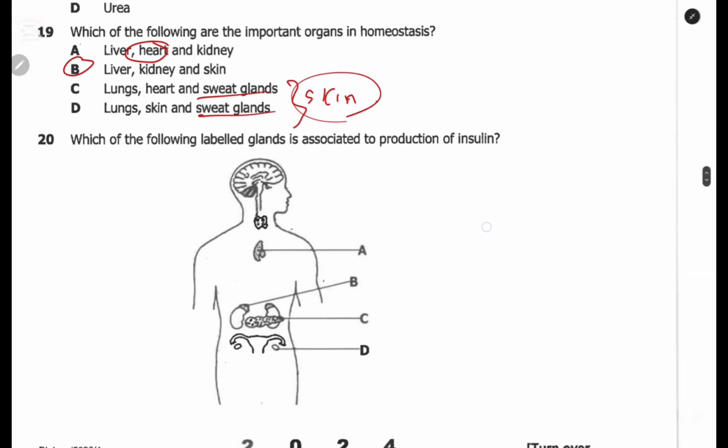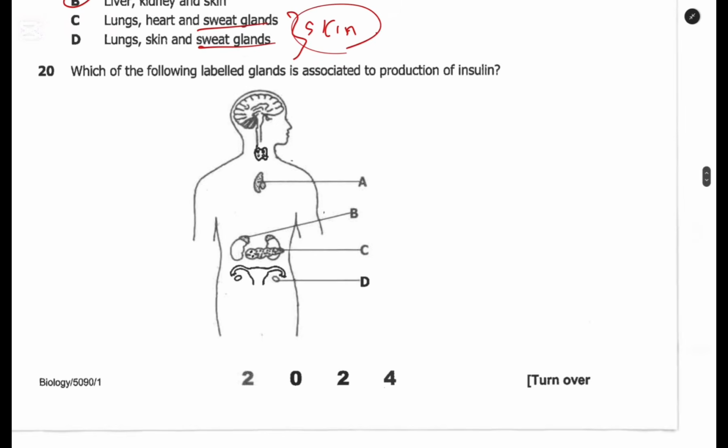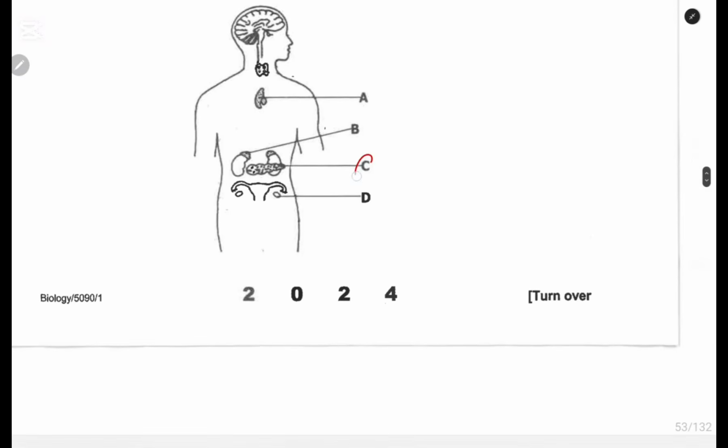Question 20, which of the labeled glands is associated with the production of insulin? No doubt it is the pancreas, which is C. What gland is this? What gland is this? So you need to know all this part on the endocrine system.